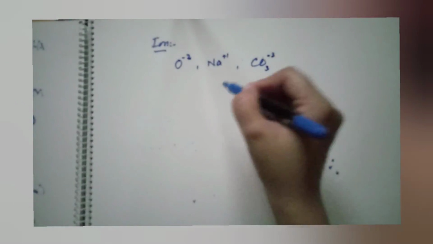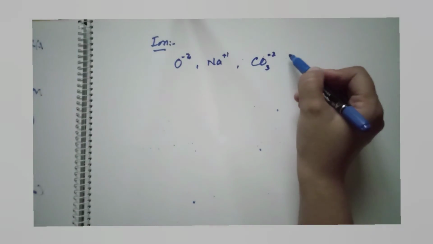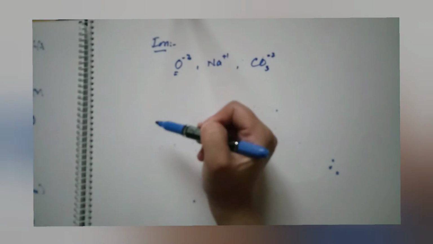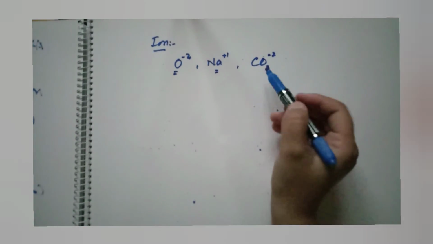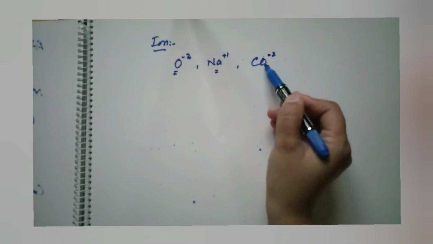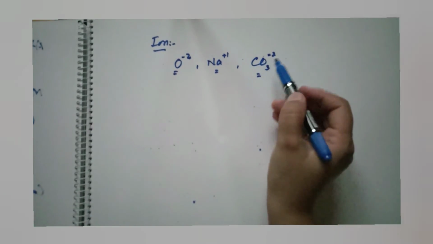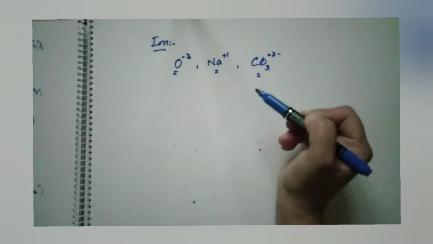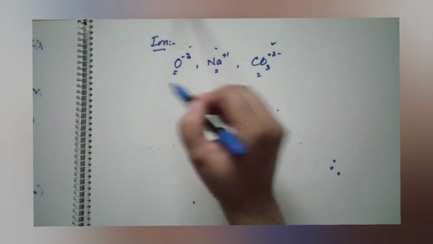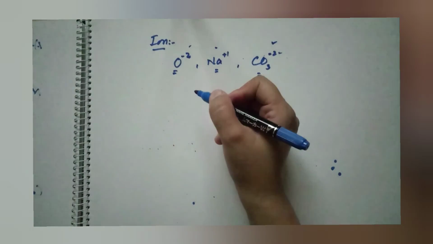Like CO3 2-, it is a charged particle, so it is also an ion. The first consists of only one atom, but this one consists of 4 atoms having a charge. So this is a group of atoms, and these are single atoms. All of these are called charged species.